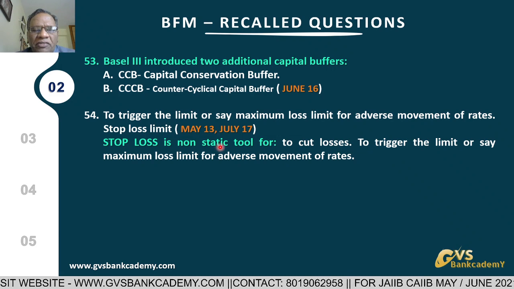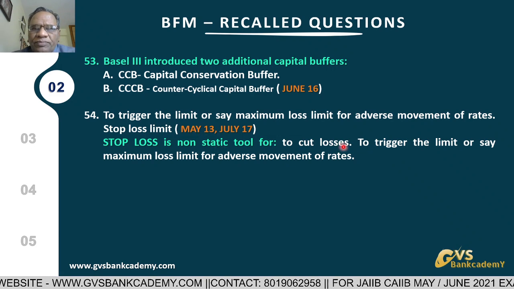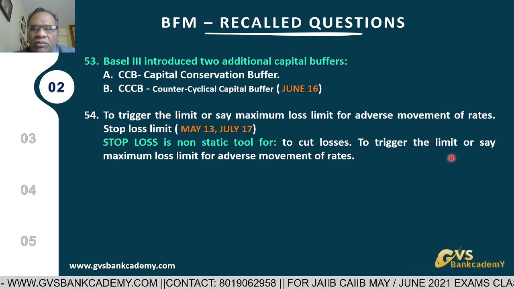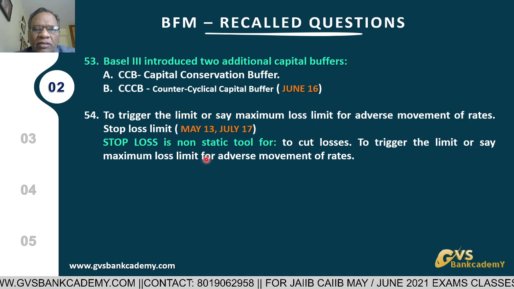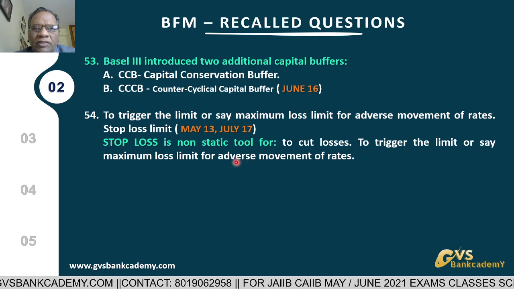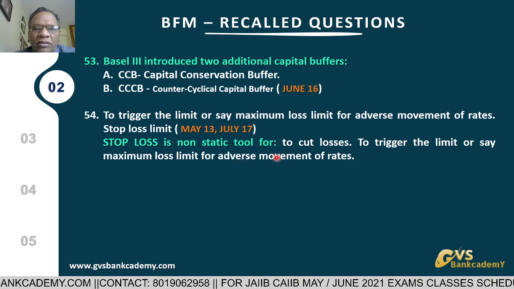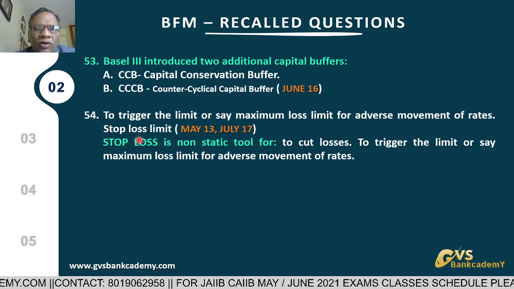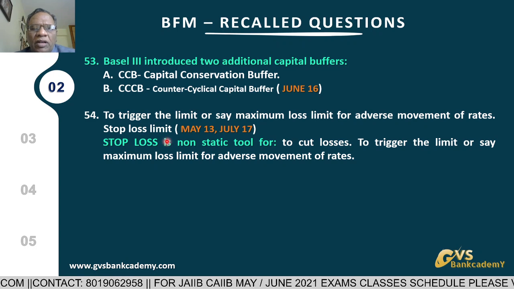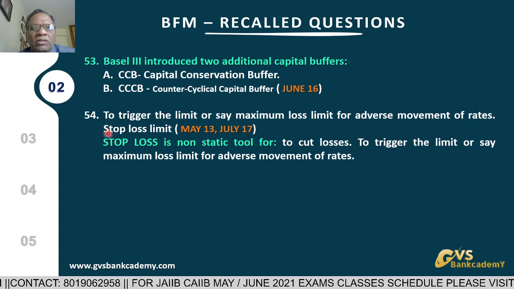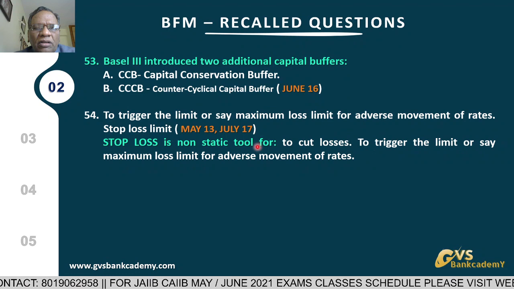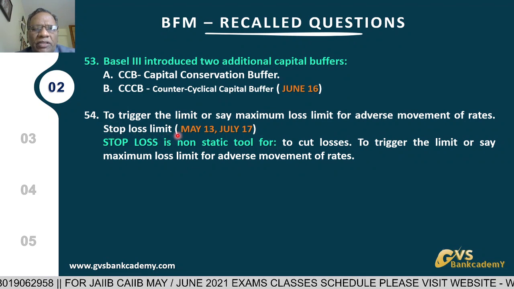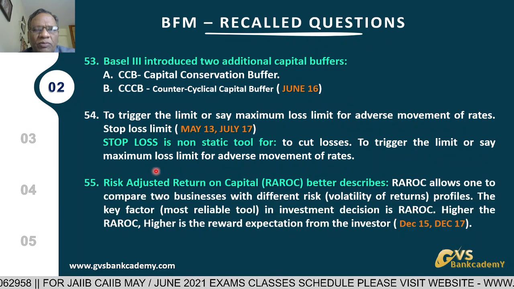This is not a static tool; it keeps changing. So for all investments, within the stop loss limits, they have to trigger the limits, say the maximum loss limit for adverse movement. Whenever there is adverse movement of rates, normally investment prices fall. At that time, they have to follow the stop loss limit and cut the loss or book the loss. That is called stop loss limit or cut loss limit. They have to follow this, and it is given in the investment policy of the respective bank.